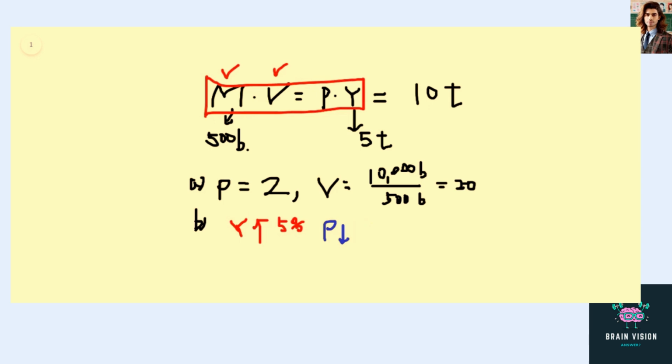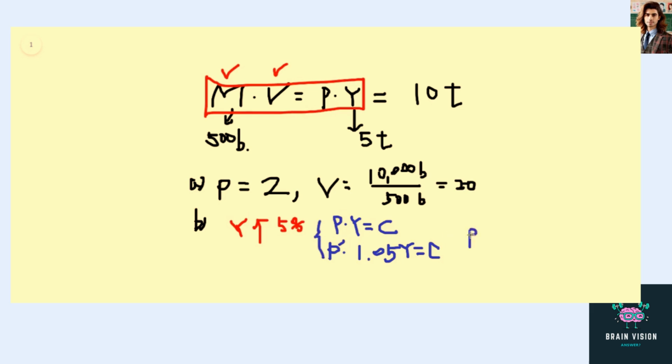So it is actually not exactly 5%. If we say P times Y equals a constant C, and then Y now is 1.05 Y, equals also this constant C. Using these two equations, we can calculate the real change in price level.